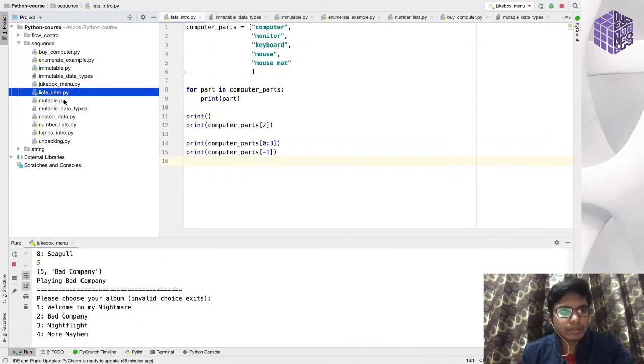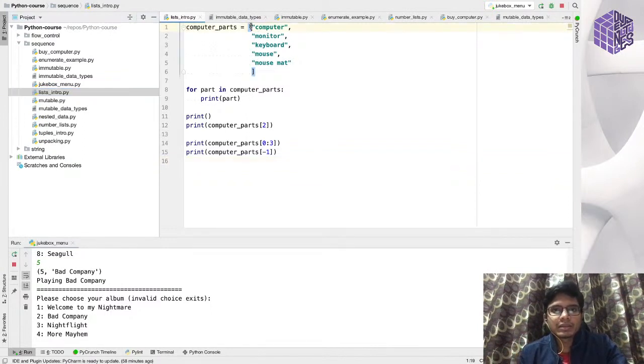Let me cover the basic introduction of lists. In Python, a list is basically a kind of array. In C, C++, or Java, you must have used the array data structure. A list is very similar to that. We declare the list using these brackets, and then we put the individual items in the list. The first item in the list is at index 0, the second item is at index 1, and so on.